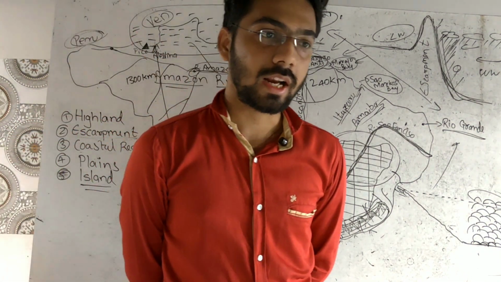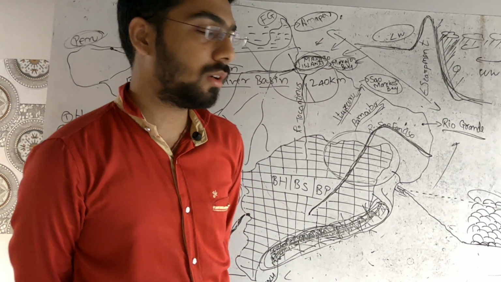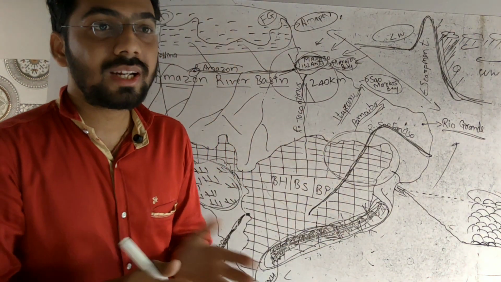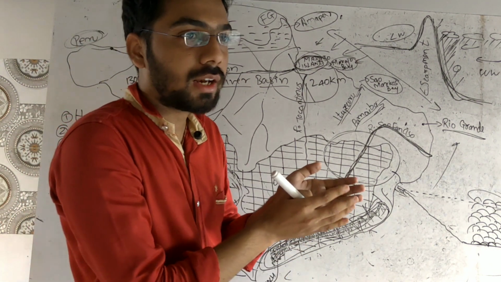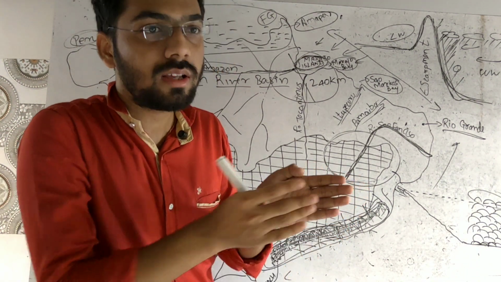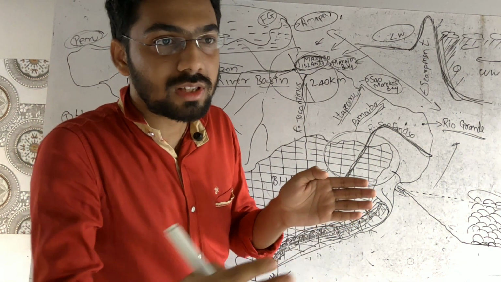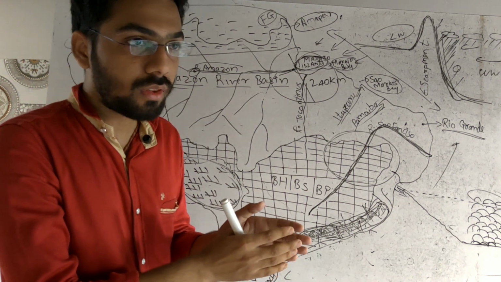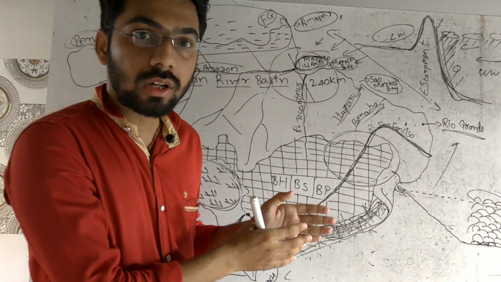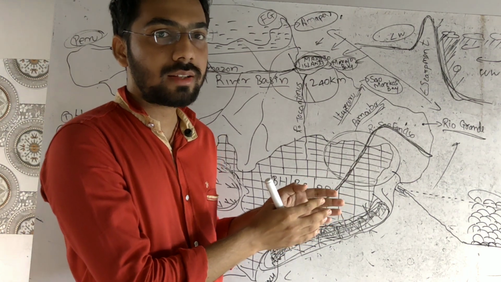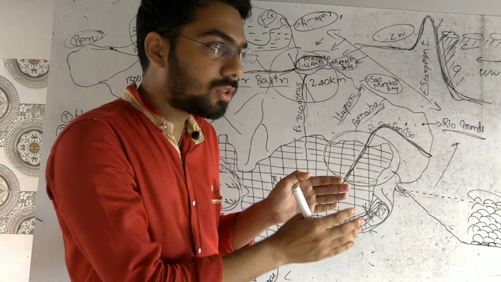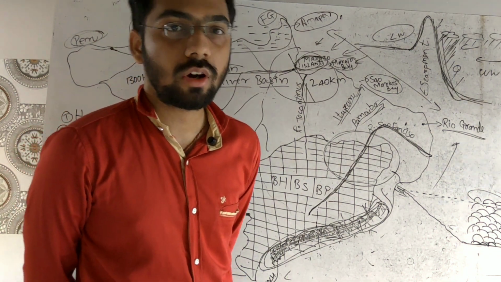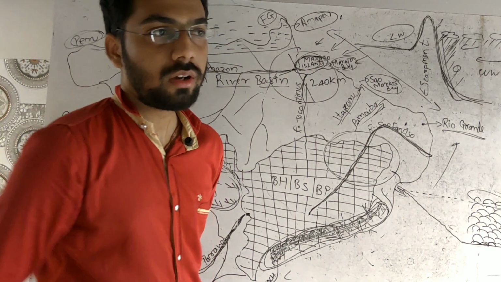The other part is known as marine island. Marine islands were the part of the mainland. Marine island means what? They were the part of the mainland of the country. But due to the tectonic movement or the plate movement, those islands were slowly shifted away from the coastal area, I would say, towards the sea, within the sea. So over the period of time, what happened? The marine islands were the part of the mainland of the country, but due to the tectonic movement, they got shifted into the sea, and they are in the middle of the sea, somewhere near 300 kilometers away from the main coastal area of Brazil.